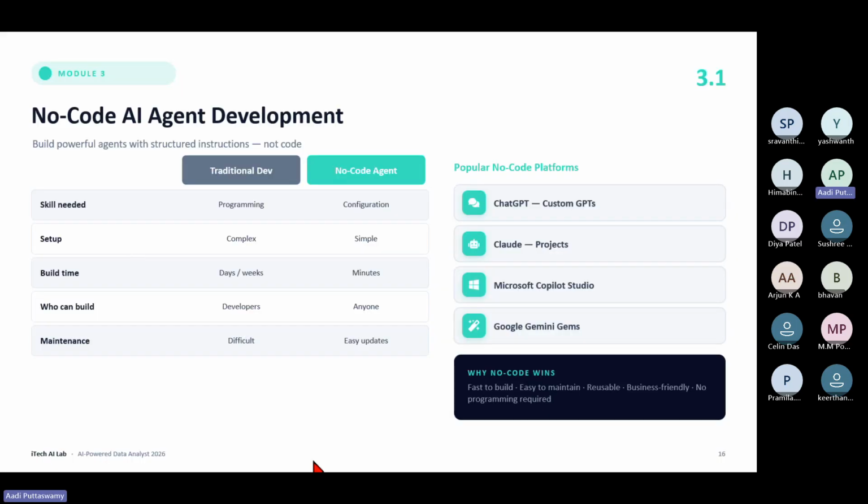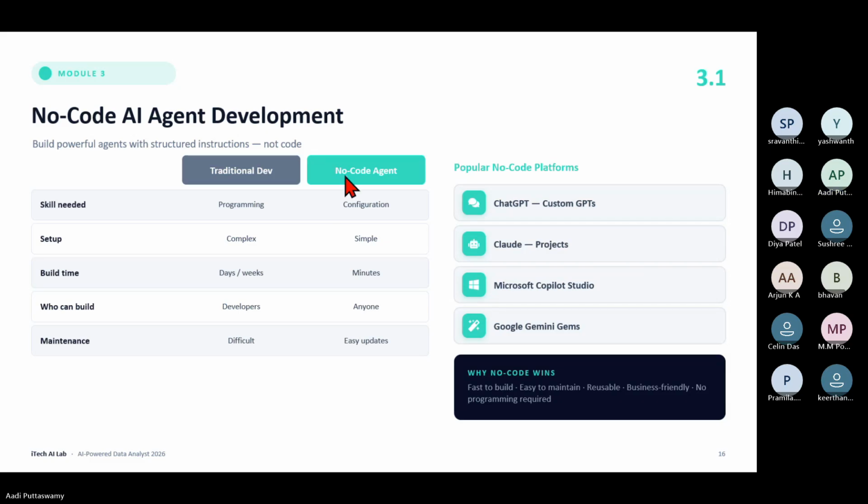So when I say without coding, you can prepare AI agents without coding as well, just by drag and drop. I'll give some information. Skill needed, traditional way: if you are actually working, we need programming, which is very complex and can take days and weeks because you have to work on a project. Only the developers can do that because they should know programming. Even now, we can create AI agents by programs. That's very strong, but still you should know programming. Then it is very difficult to maintain because the code will be so huge.